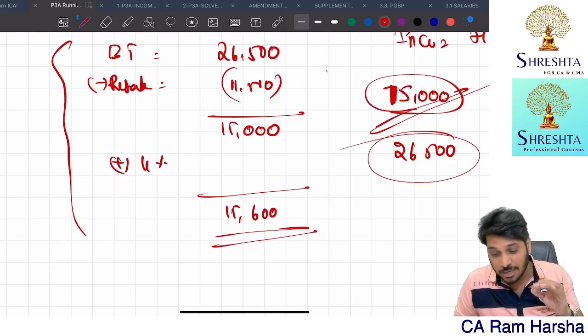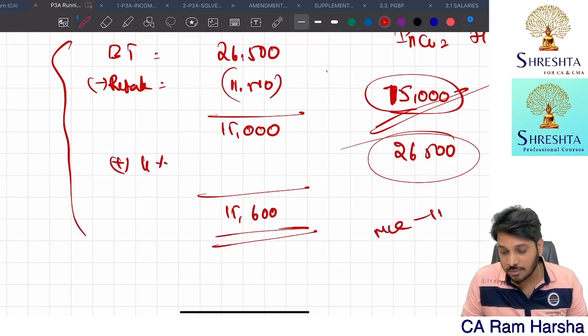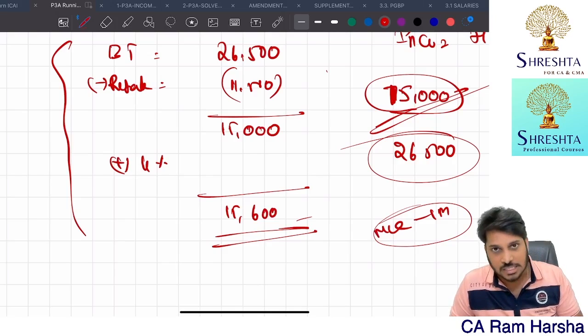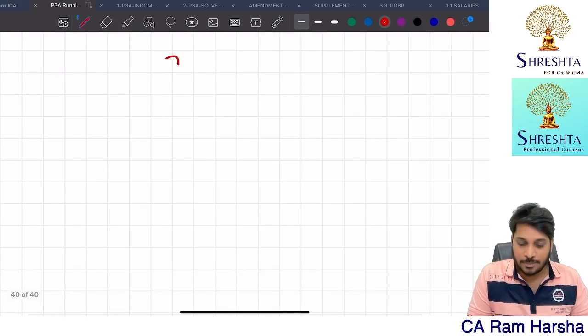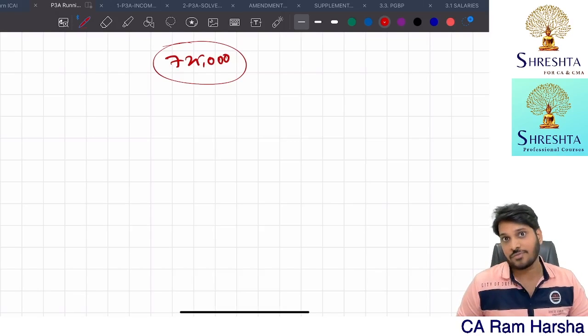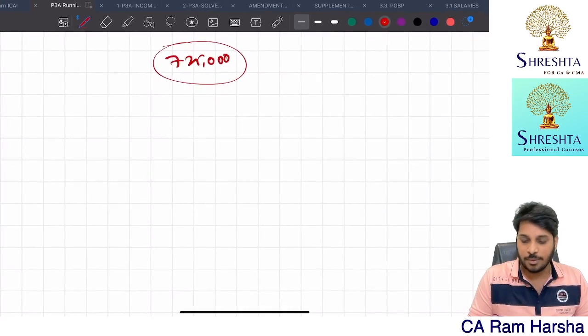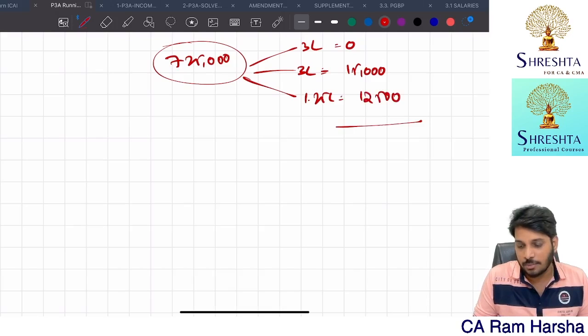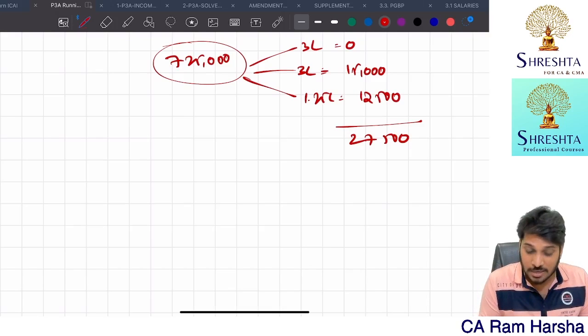In the recent MTP, one MCQ for 1 mark has been asked exactly on the rebate concept. So just like that, suppose your income is 7,25,000, how to compute tax? Very simple. First 3 lakhs, 0 tax. Next 3 lakhs, 15,000 tax. Next 1.25 lakh, 12,500 is the tax. Total basic tax is how much? 27,500.